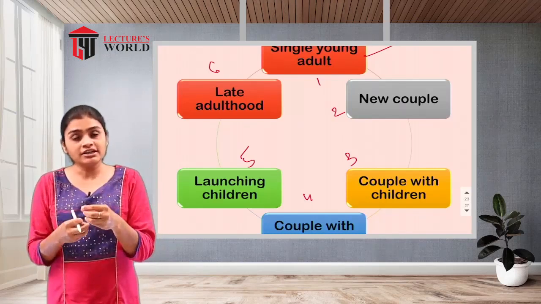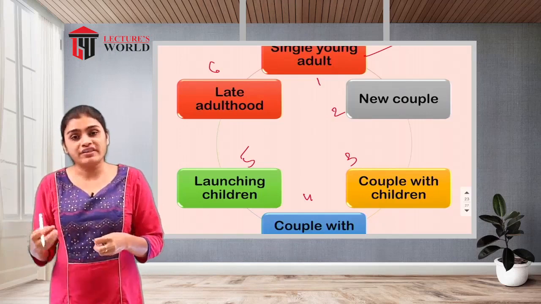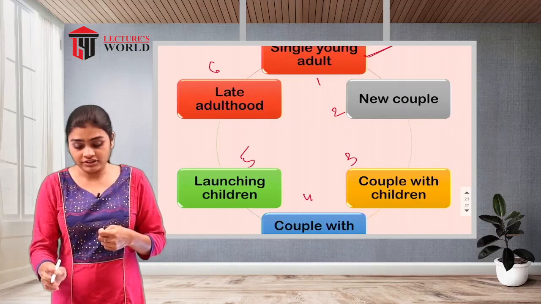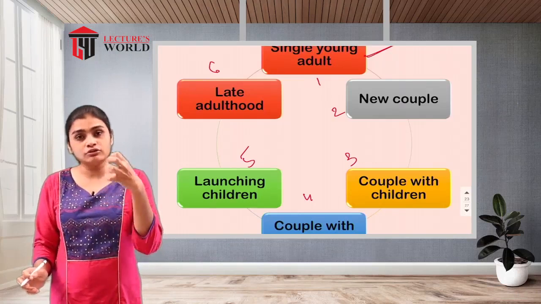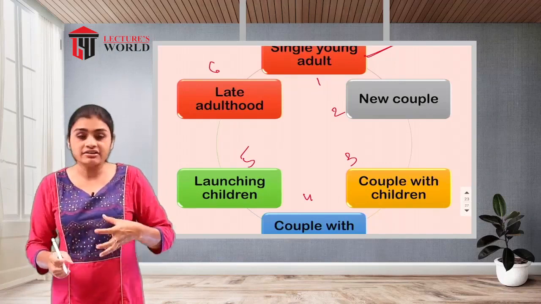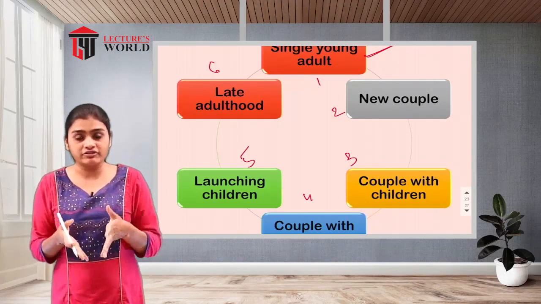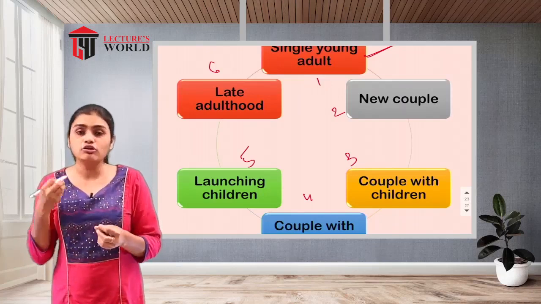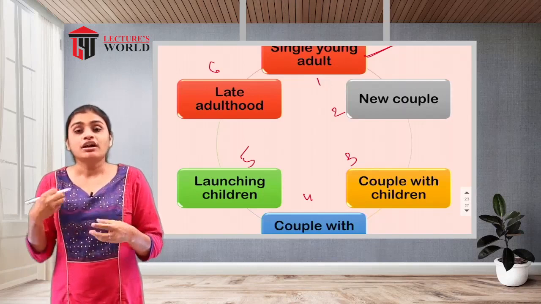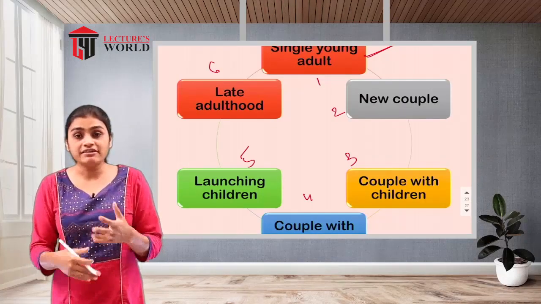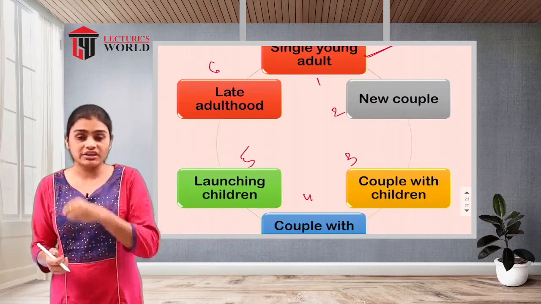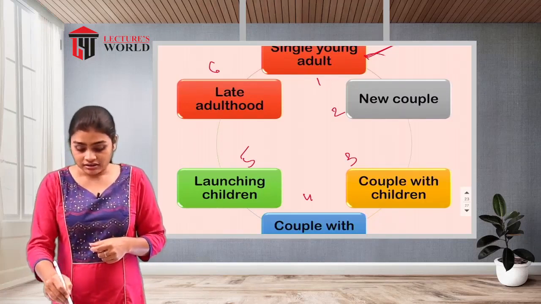the single young adults are going to search for their mate. They are going to look for a good companion, and when they are in the age group of young adulthood, at that time they will look for the partner. They will look for a good companionship, they will look for the process of procreation, and that will lead them to search for the mate or a partner,